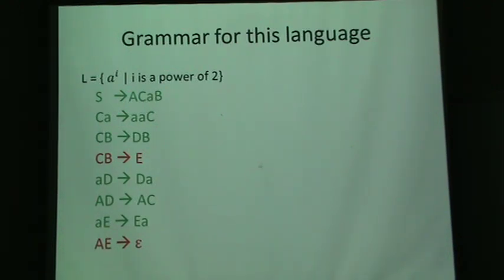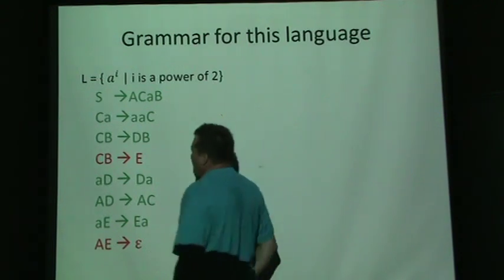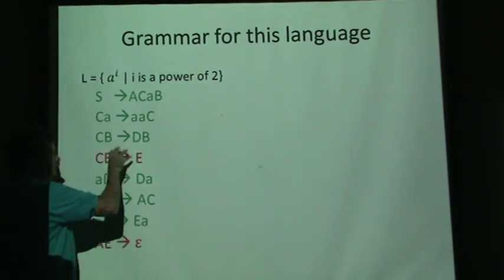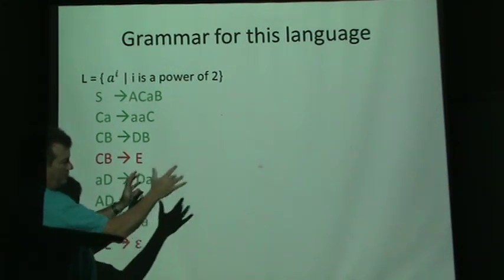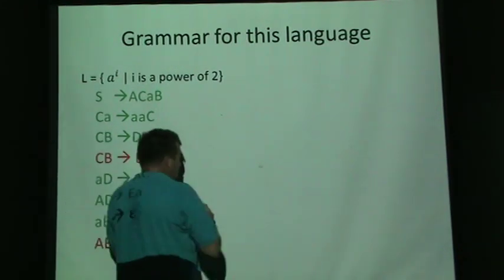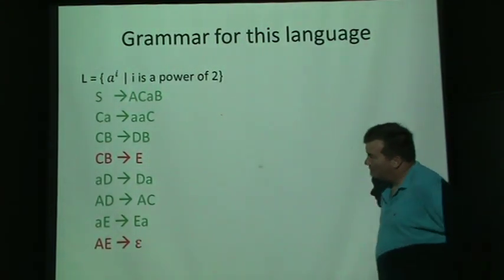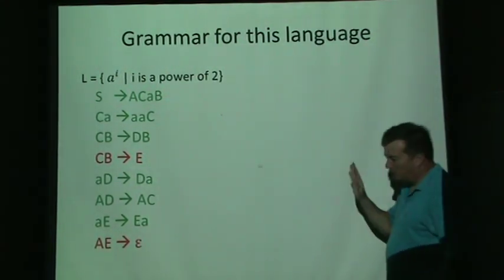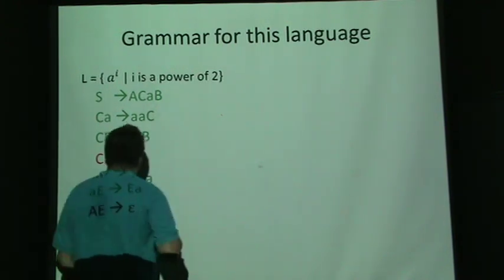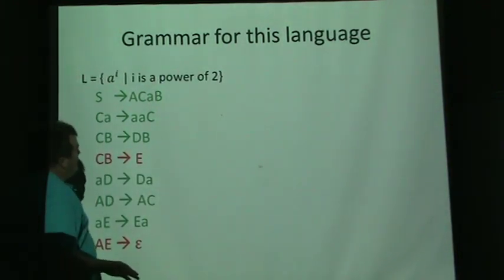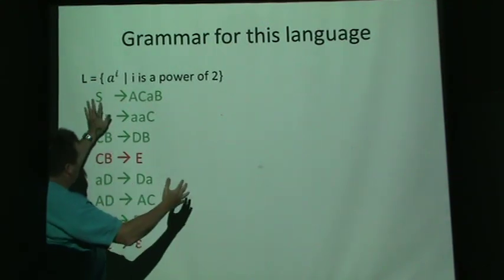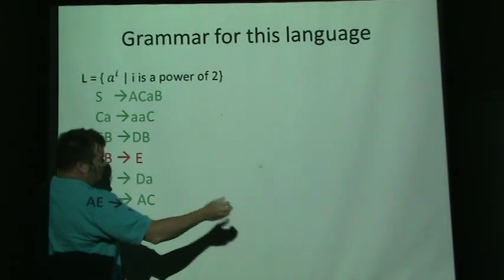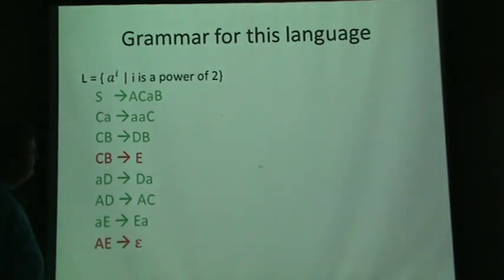So let's look at it from a grammar point of view first, because sometimes the grammar gives us insight into the equipment we need, like a state machine and maybe some memory. And sometimes the state machine gives us insight into what the grammar is. This is a kind of confusing grammar. I remember when I first saw this, I had to spend a lot of time with it. But here's what we're basically doing. What this grammar is saying is we're starting with an S, and then seeing if it can break down into smaller parts till we can finally answer yes or no.